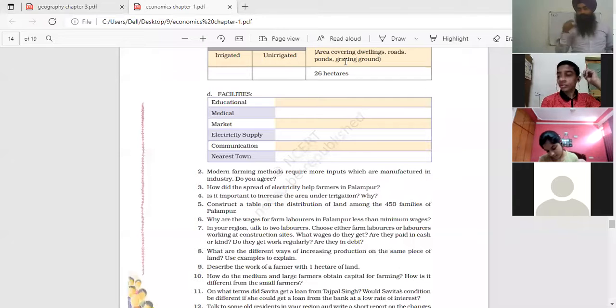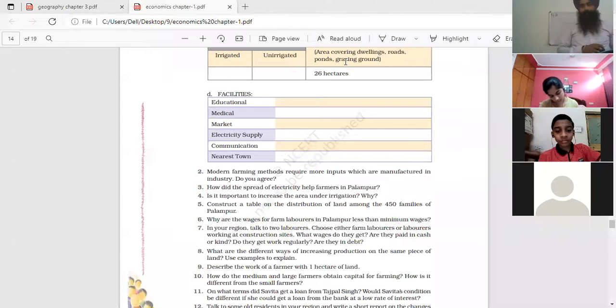But the nature of the job is similar in both situations. Either a worker in agriculture fields or a worker in factories, the nature of the job is temporary. They do not have permanent jobs; they do not get jobs throughout the year. They get work on a temporary basis for a shorter duration, for 6 months, 1 year, 2 years, and afterwards employers remove them and employ others. So leave that question. The 7th question also, no need to attempt in your notebooks.